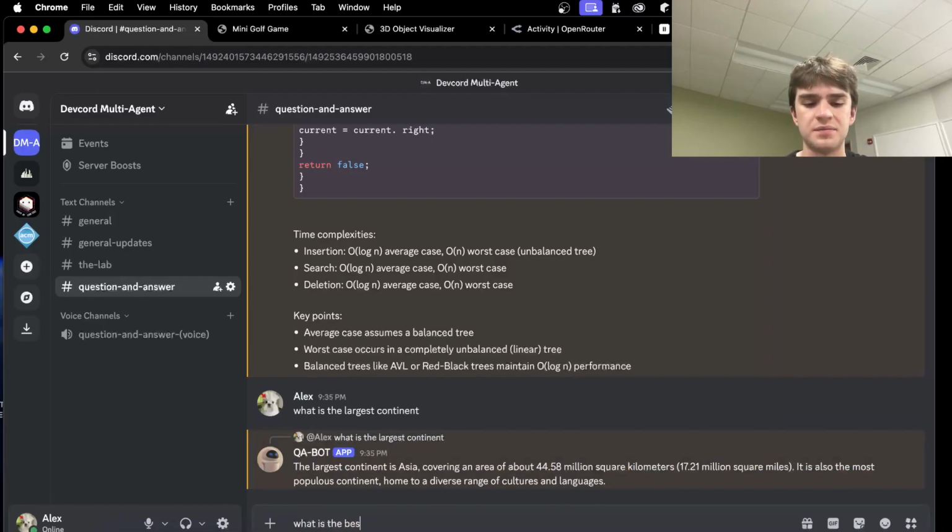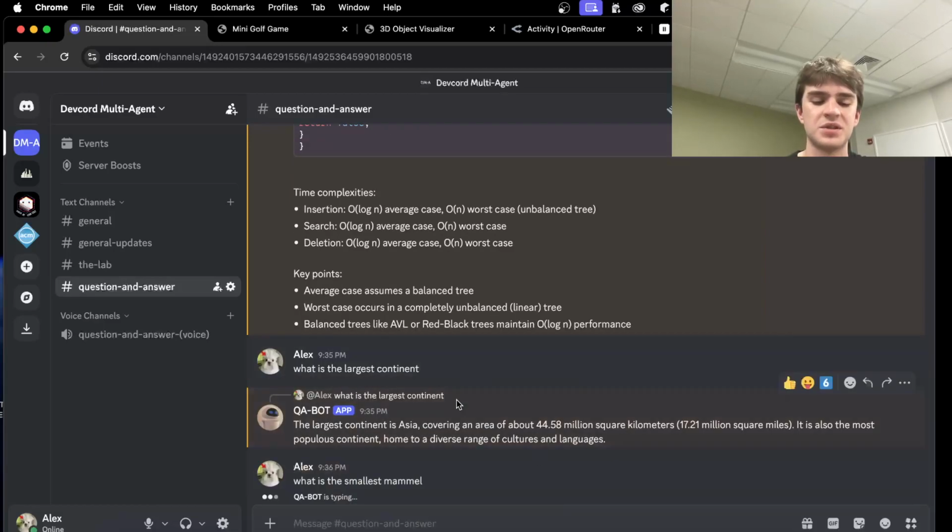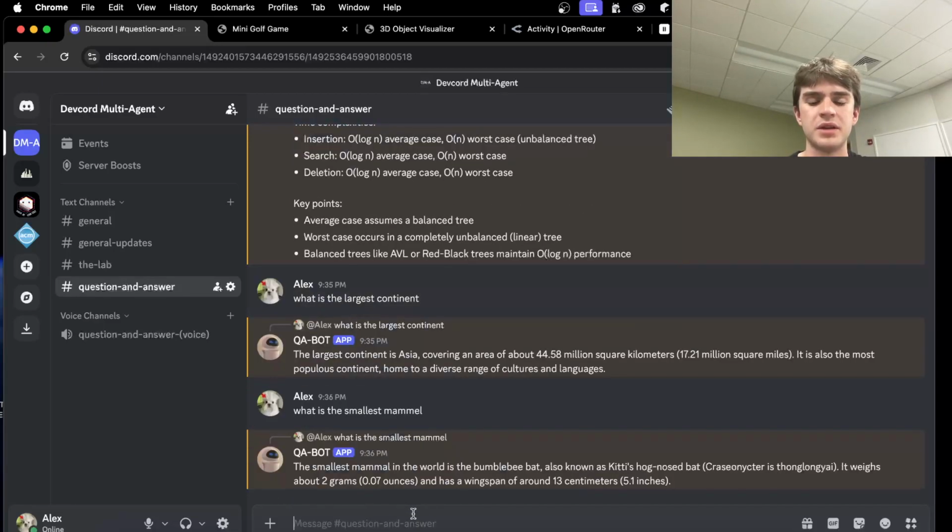What is the smallest mammal? Okay, what was the smallest mammal? But you may wonder, since this is running on 4 Mini, that's kind of cool. One of the main ideas behind this is I want to make it like a ChatGPT system, but it's actually going to save on tokens. And since it's an agent, we might as well utilize some of these agents. It's best to show you, actually.